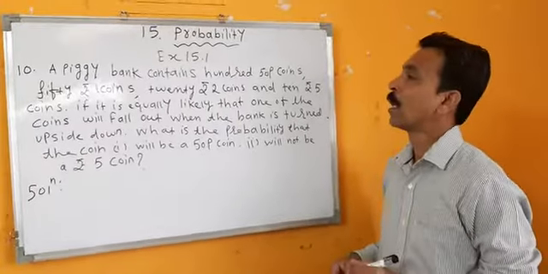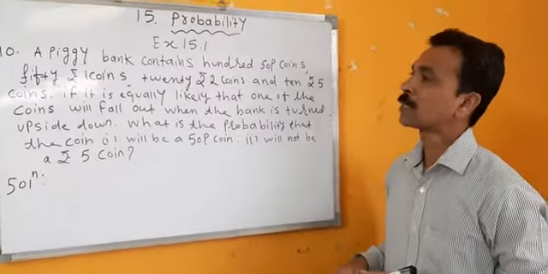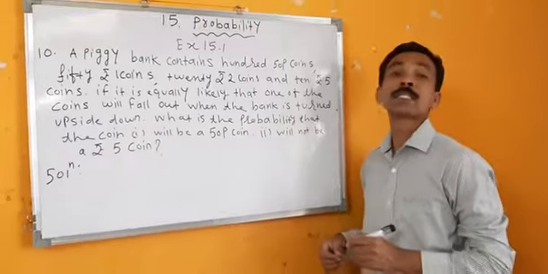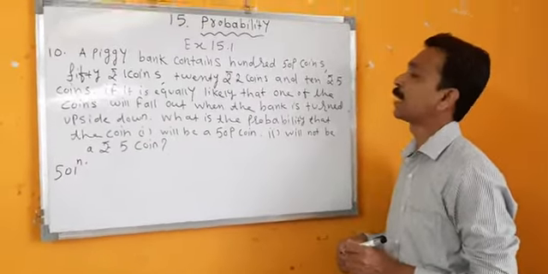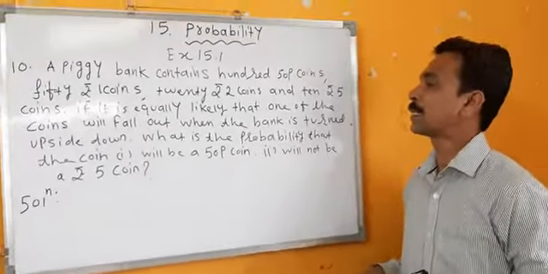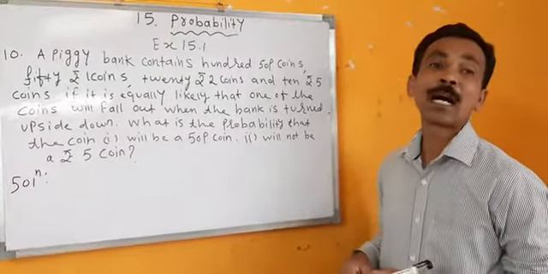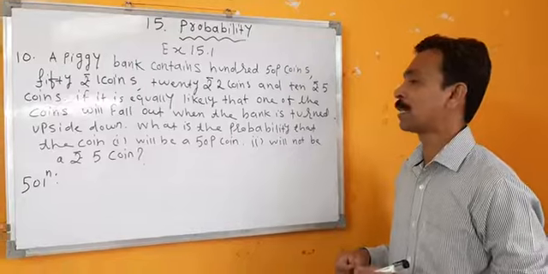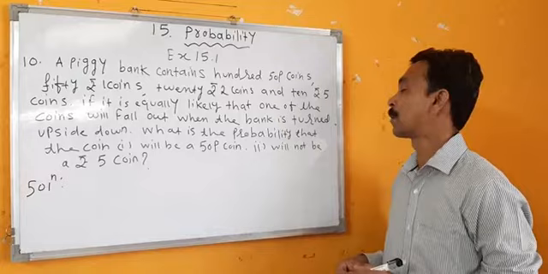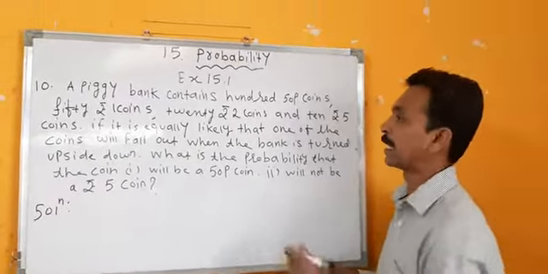A piggy bank contains 100 50 paisa coins, 50 one rupee coins, 20 two rupee coins and 10 five rupee coins. If it is equally likely that one of the coins will fall out when the bank is turned upside down, what is the probability that the coin will be a 50 paisa coin, and will not be a 5 rupee coin?